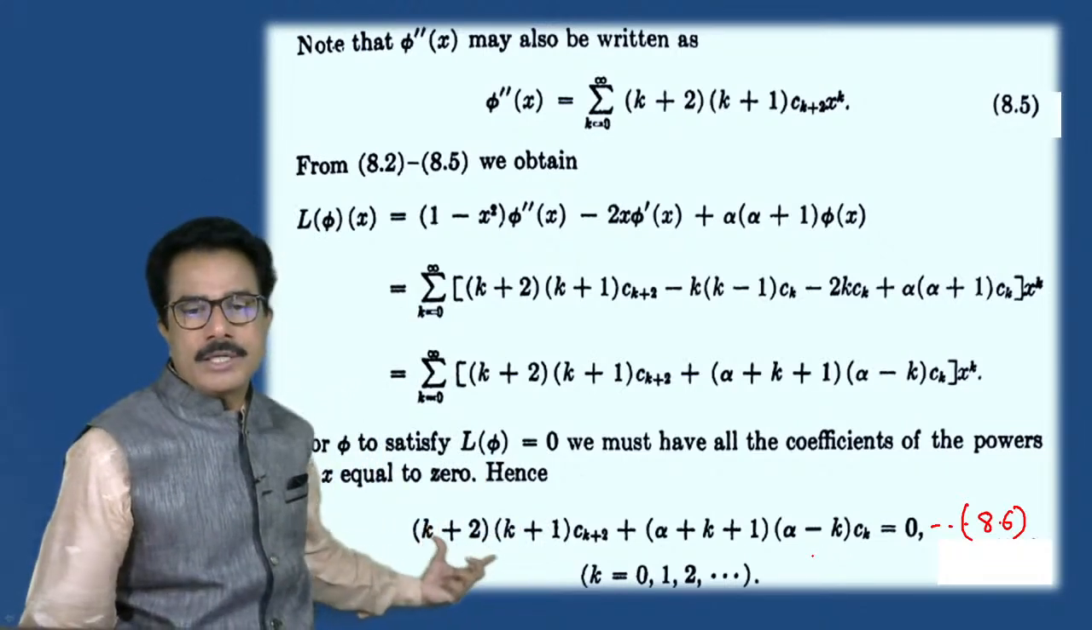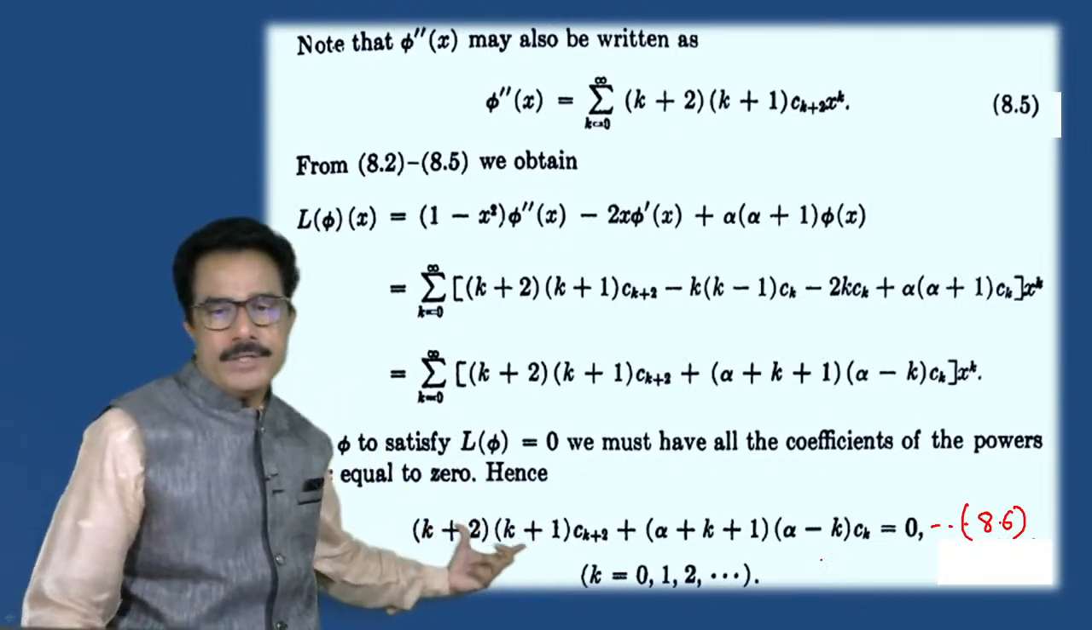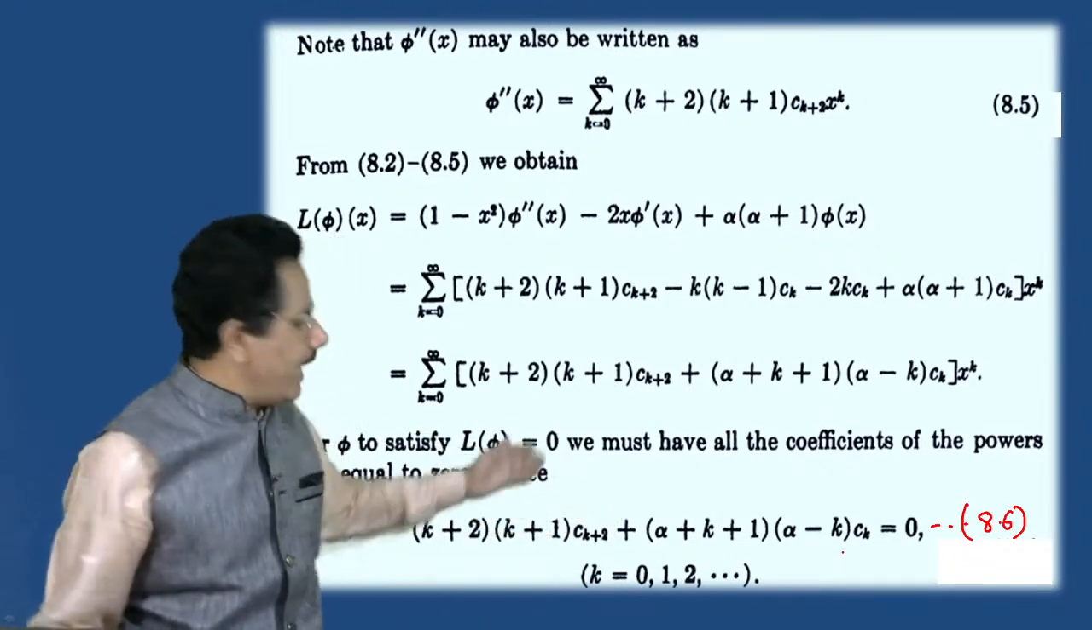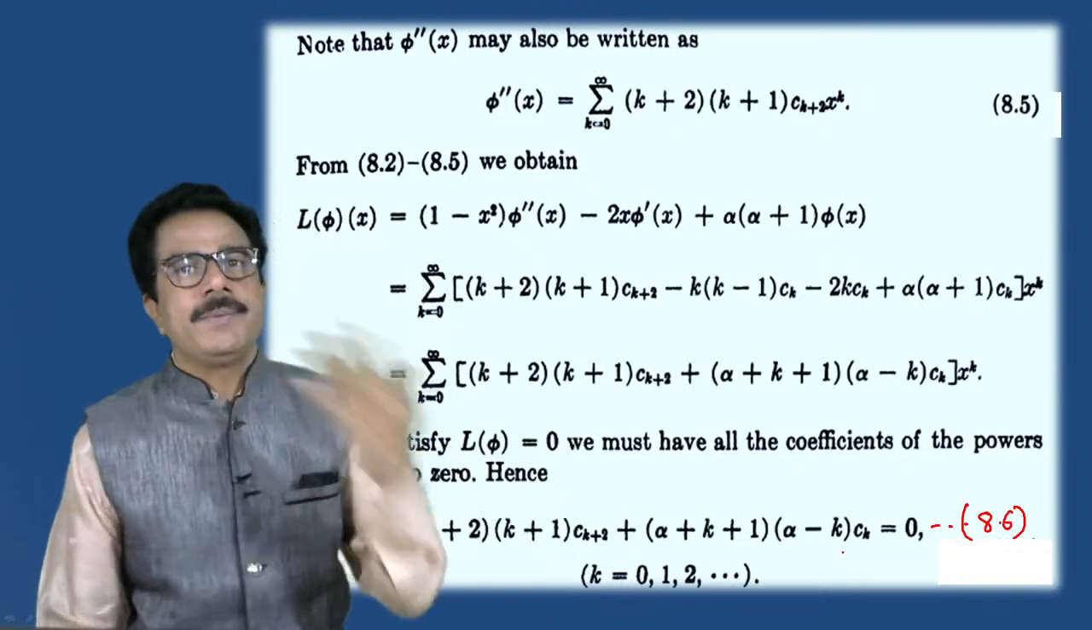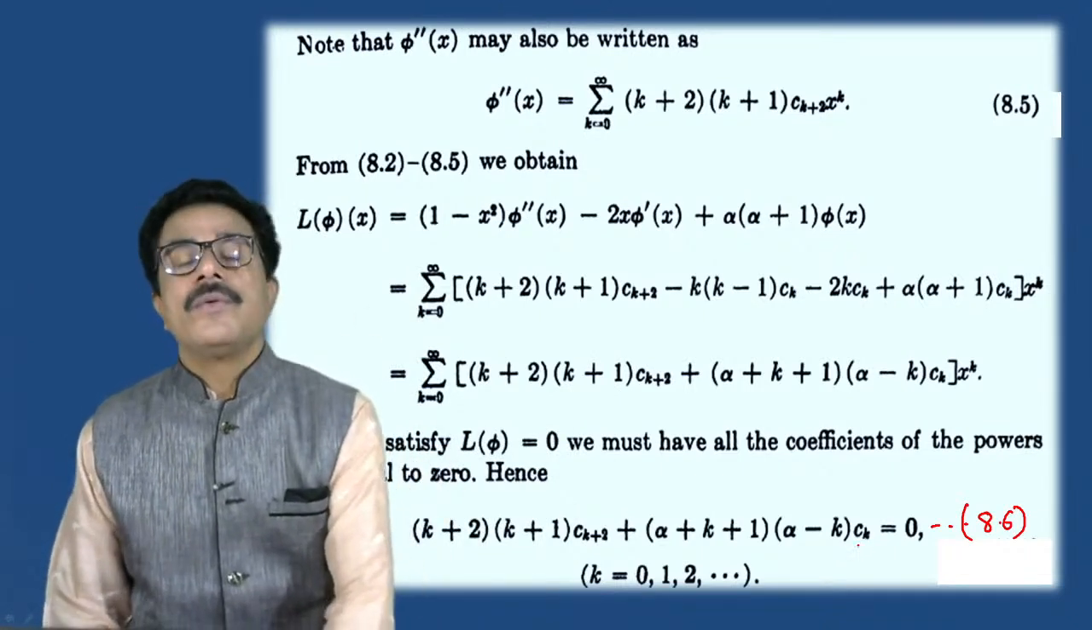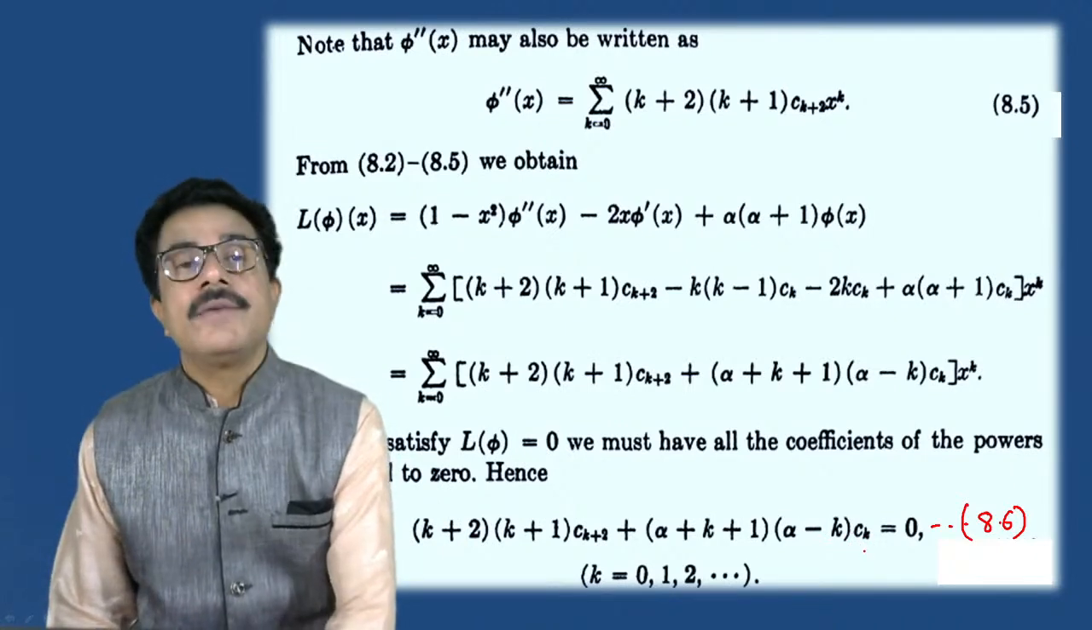See here there are two terms in addition. First term is this and second term is this. Second term is that. So addition of both terms is 0. That means first term must be 0, second term must be 0. And according to this condition we can find the value of Ck.